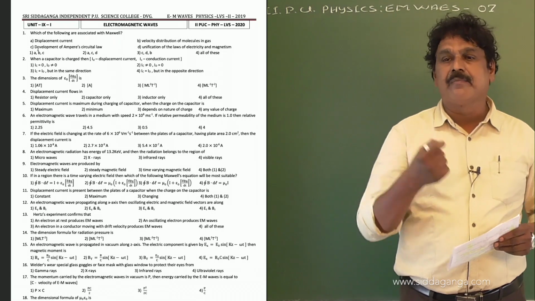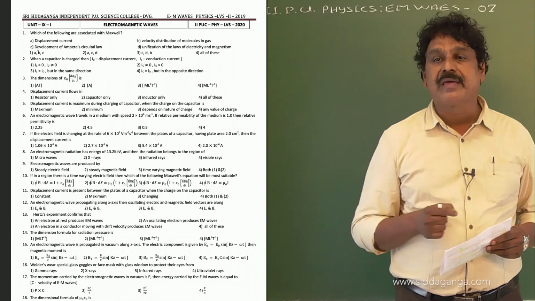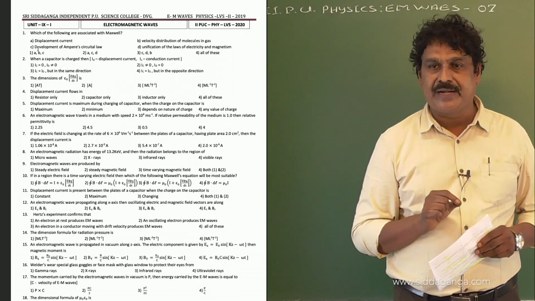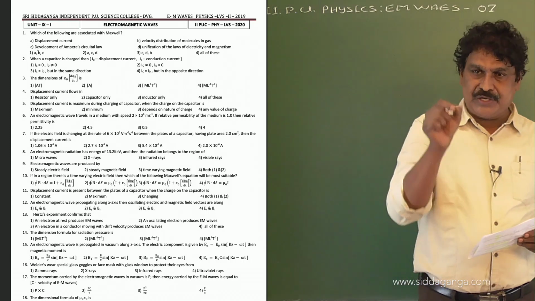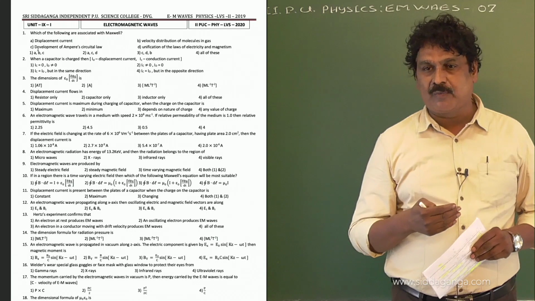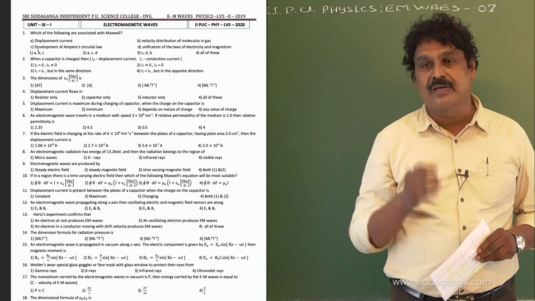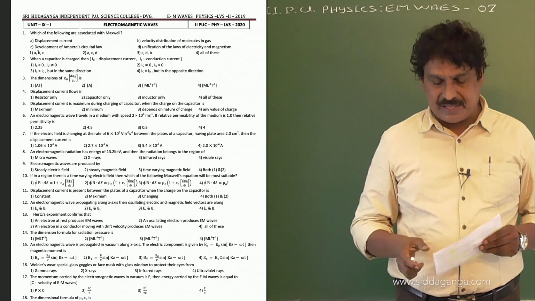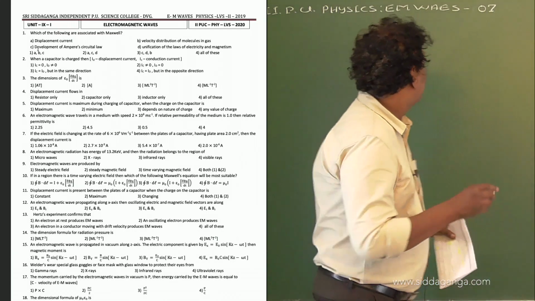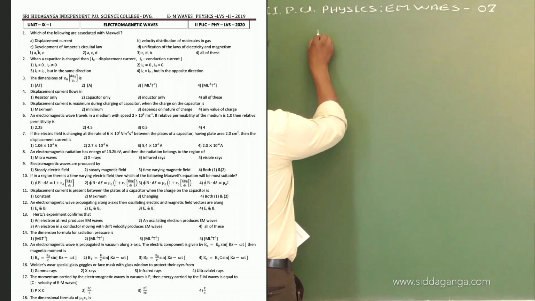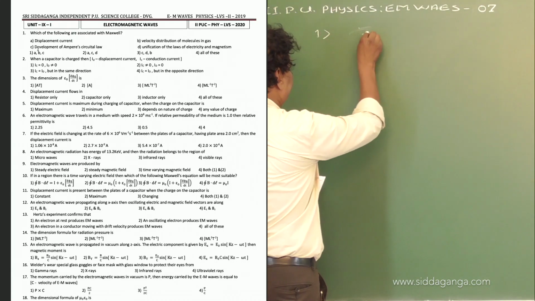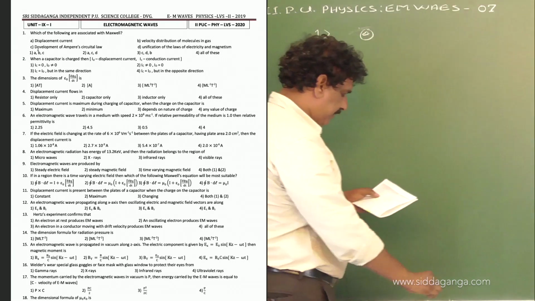He modified or developed Ampere circuital law as the Maxwell-Ampere circuital law, and he unified all the 4 basic laws of electromagnetism, given in terms of Maxwell's equations. Therefore, all the 4 options are correct. So, for question number 1, the 4th option is the right option.